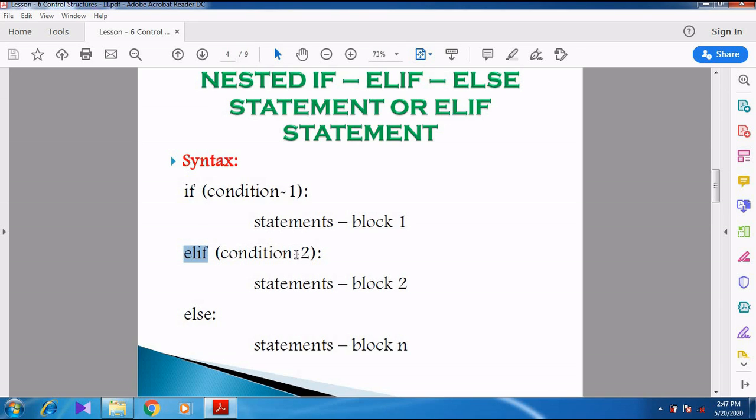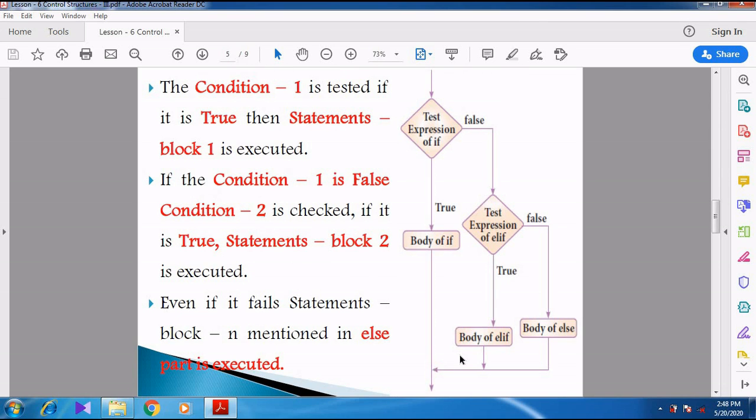Whenever we give elif condition 3, statement block 3 should be given. If I give elif condition 4, statement block 4 should be given. But at last we give else, because if the last condition, whether it is the fourth or third condition, becomes false, the else block will be executed. That is statement block n. It may be the nth block, we don't know the number. Now we can see the flow chart.